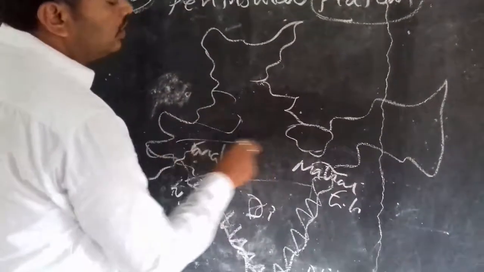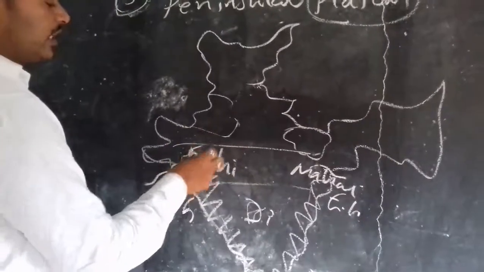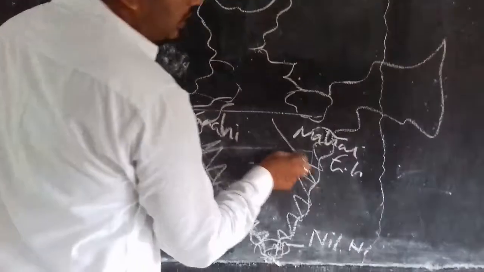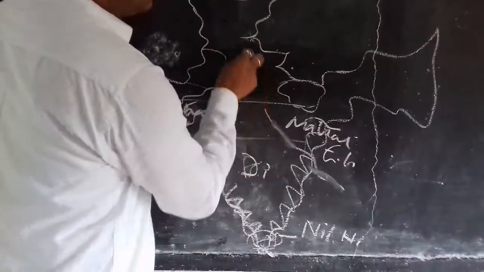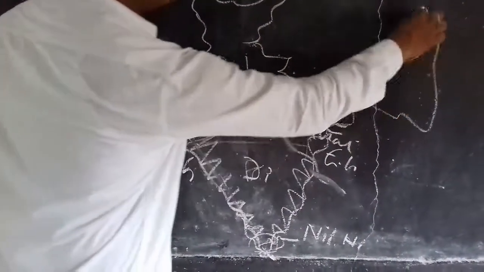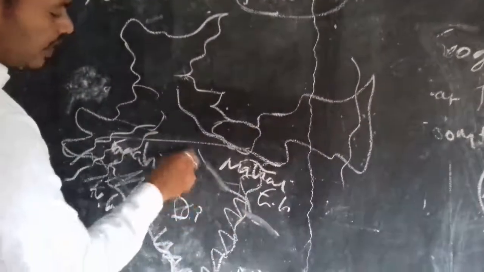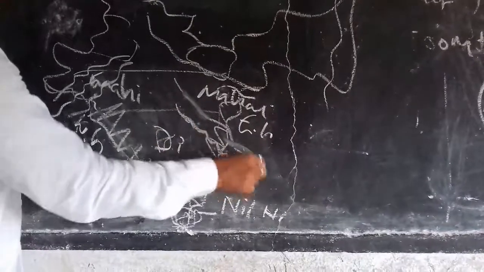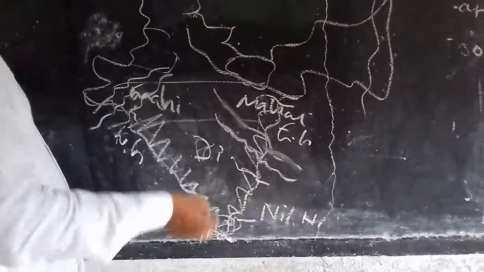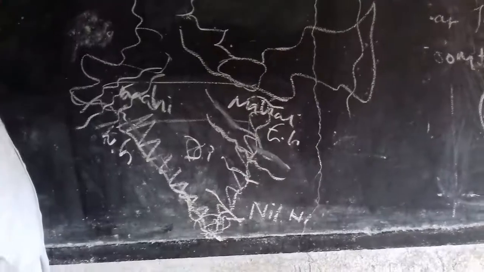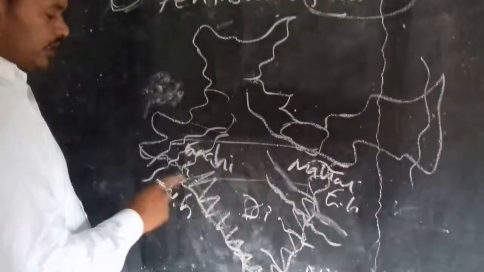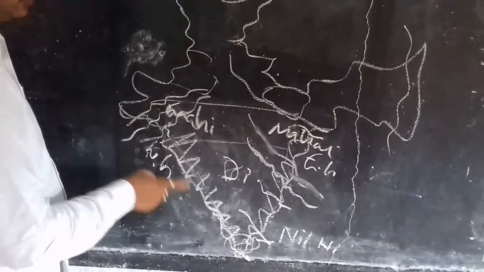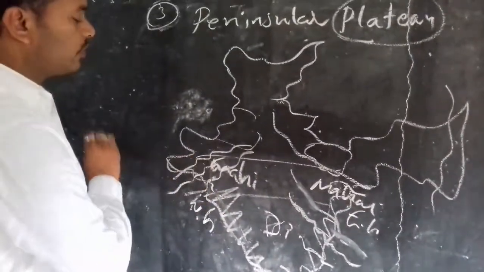In North India, two rivers are there, Narmada and Tapi. Here Ganga, and Brahmaputra is a separate one. In the Telangana area, which ones? Godavari, Krishna, Kaveri, etc. These are the rivers that flow in the Eastern Ghats, and these are the rivers that flow in the Western Ghats as well as the west part of India.